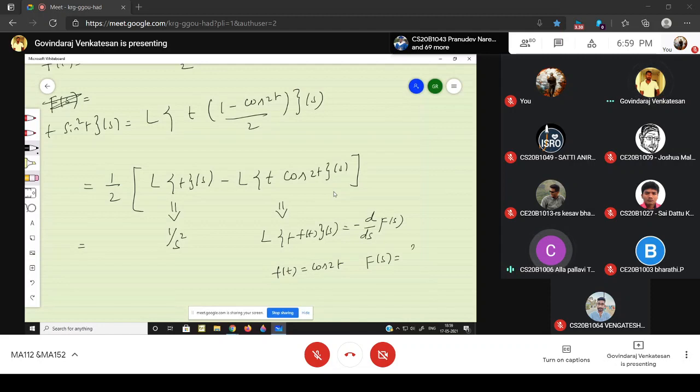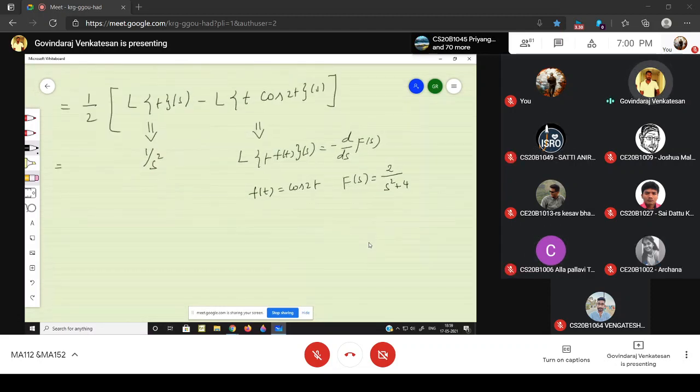What is t into sine 2t? The Laplace of sine 2t is 2 divided by s square plus 4. Okay, so you have to use this.